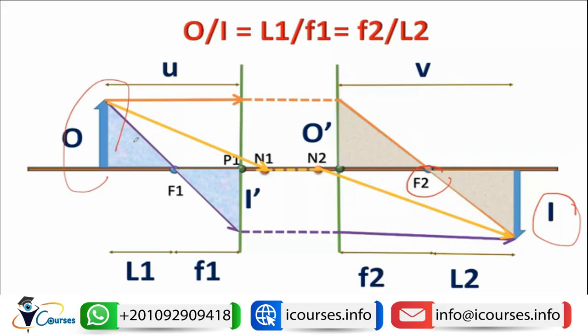since this angle and this angle are similar angles, and this angle and this angle are similar angles, the object size over the image size, O over I, will be equal to L1 over F1, and will be equal to F2 over L2.